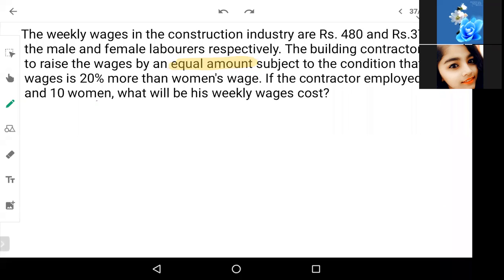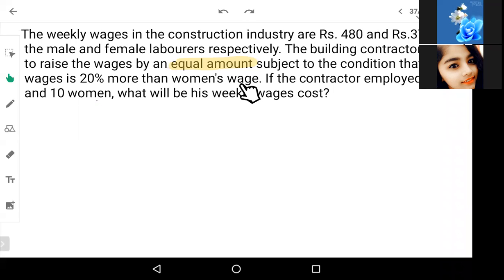Now the next question. The weekly wages in a construction industry are 480 and 370 for the male and female laborers respectively. So for male as well as female, they have given separate rates. For male, it is 480 rupees. For female, it is 370 rupees. Then the building contractor agreed to raise the wages by an equal amount, subject to the condition that a man's wages is 20% more than women's wages.